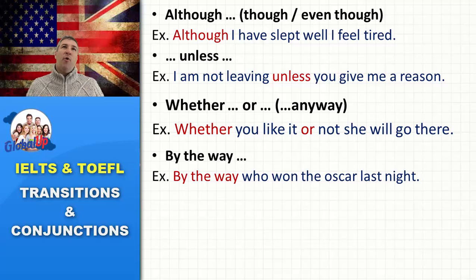You're talking to someone, and the person is talking about a specific topic, and then you've just remembered something, and you say, "Oh, by the way, has your father gone to Australia?" Okay, so by the way, really, it is used to change subject or to include another idea in the conversation.